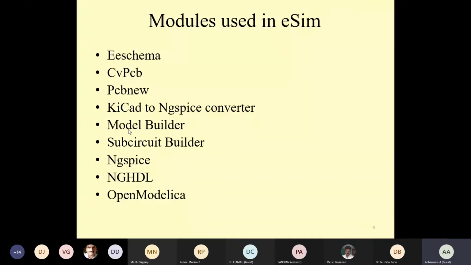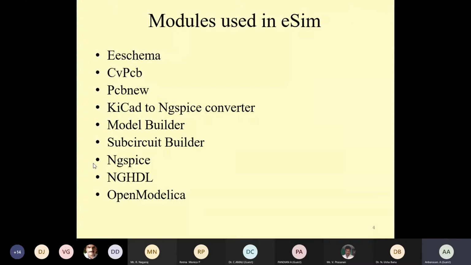And next is also the Model Builder. This Model Builder provides the facility to define various new models, in terms of devices. What devices are we going to use to design a circuit? Devices such as diode, bipolar junction transistor, MOSFET, JFET, and IGFET. It helps to edit the existing models, as well as to create new models using this Model Builder.